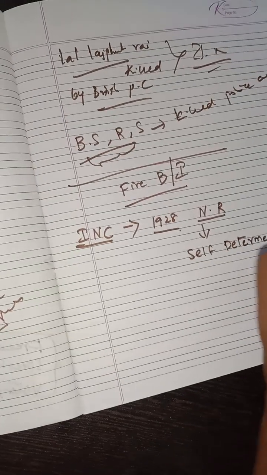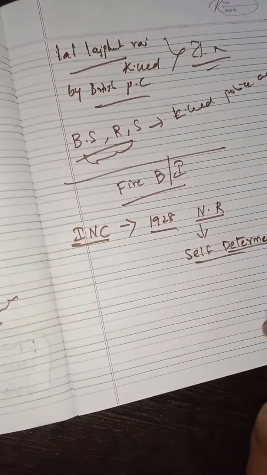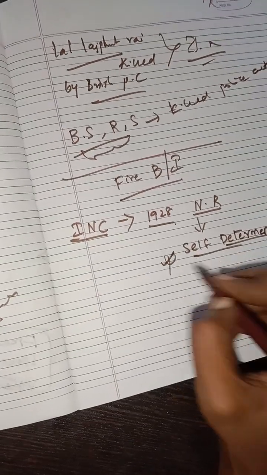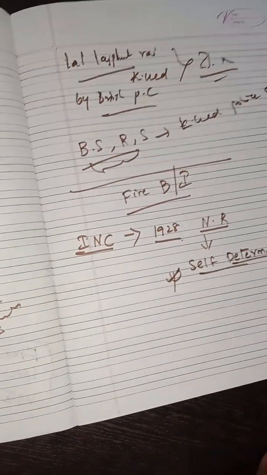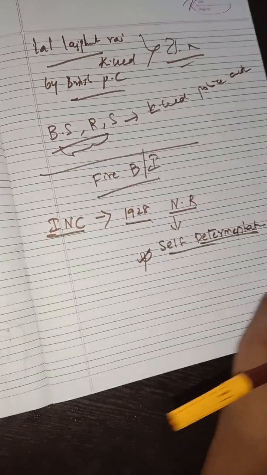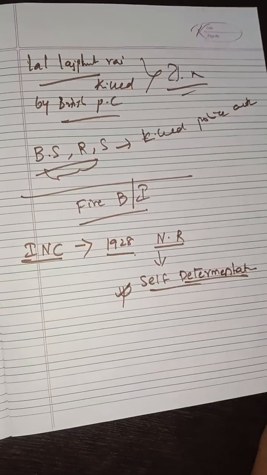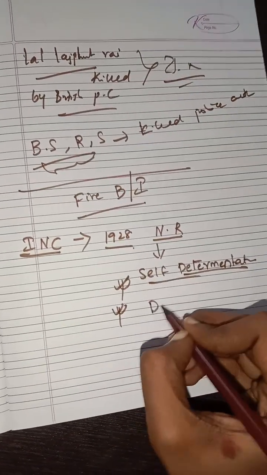Self determination. What is meant by self determination? He said that we can make our own constitution. We don't need anyone's help to draft our constitution. We can make it ourselves, so there is no need of any person, he said. And the second thing, dominion status.